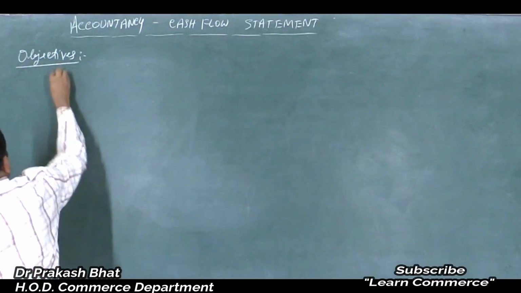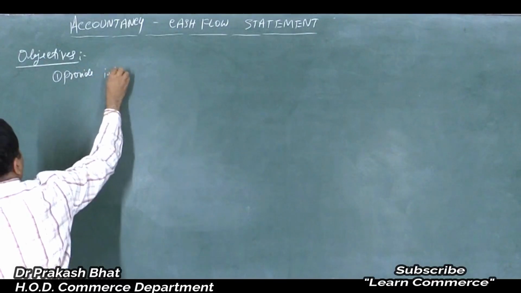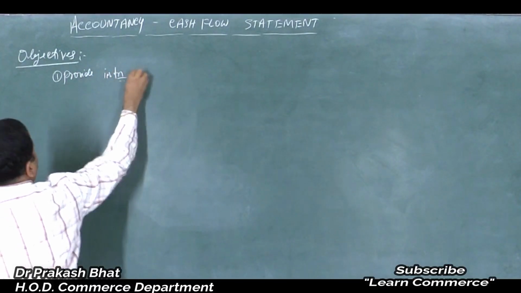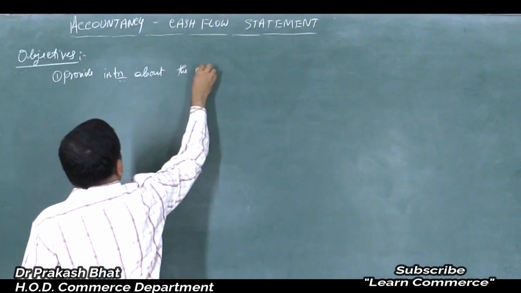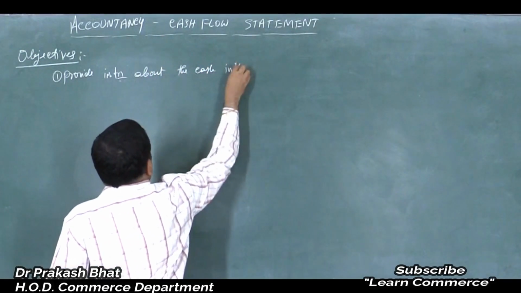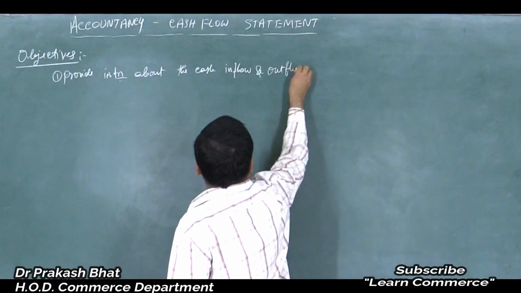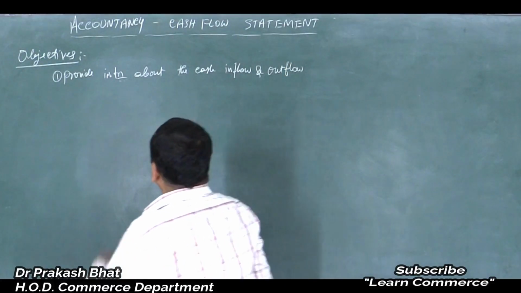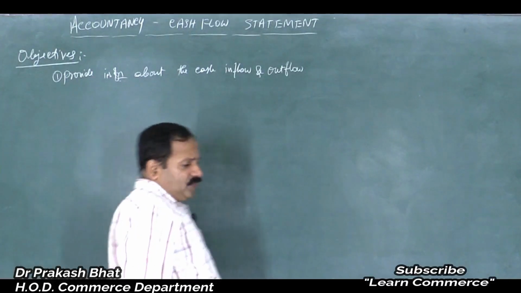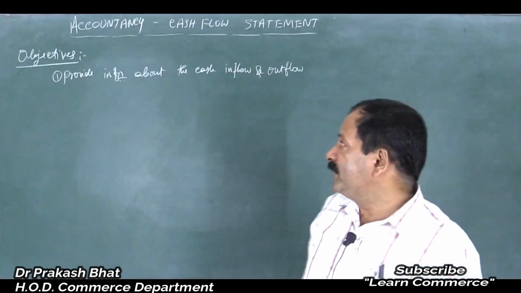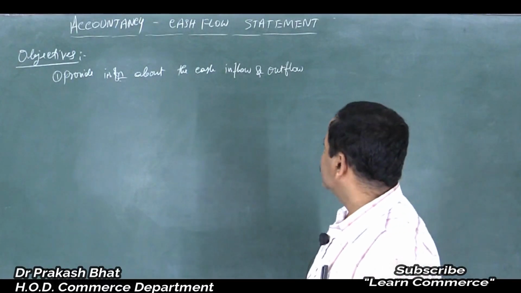To provide information about the cash inflow and outflow, isn't it? So here, cash inflow and cash outflow, this is the movement of cash into the business and out of the business.